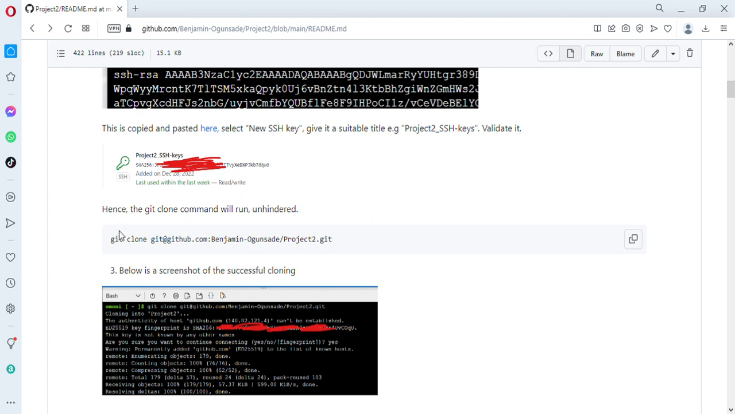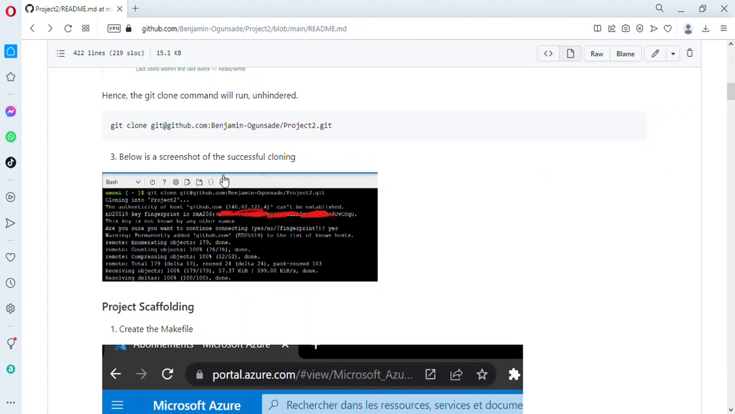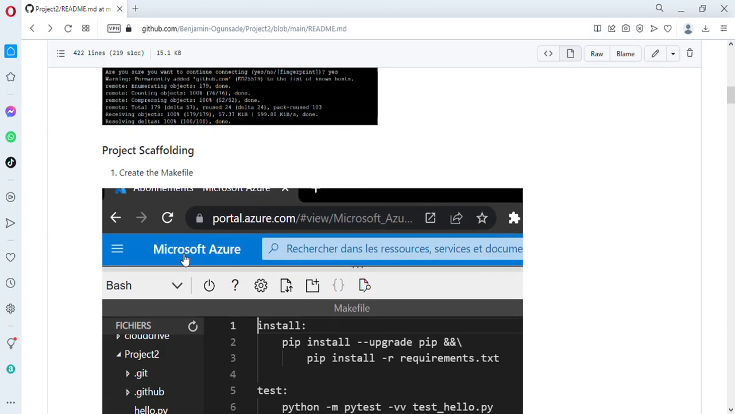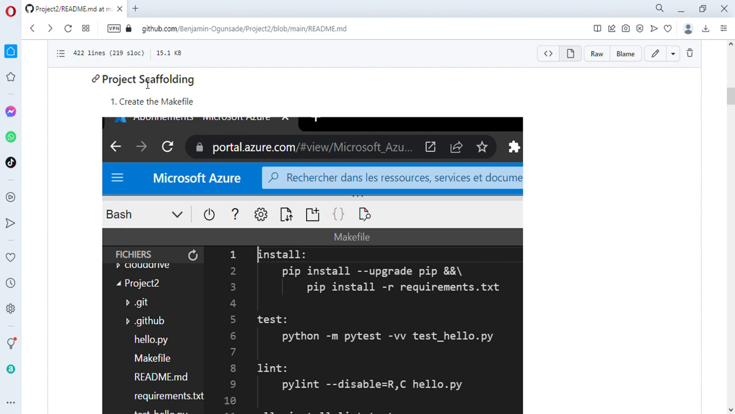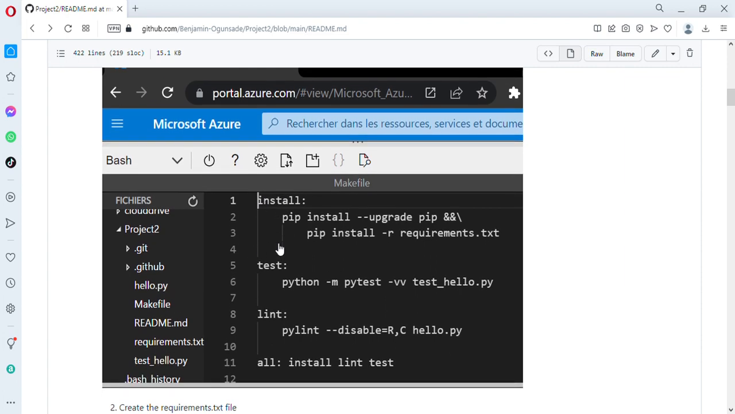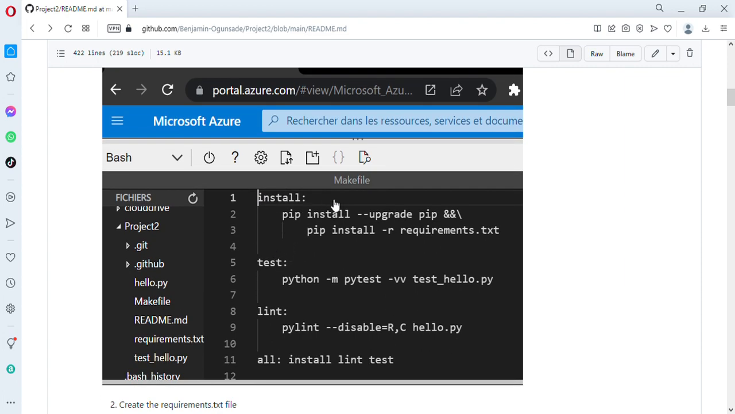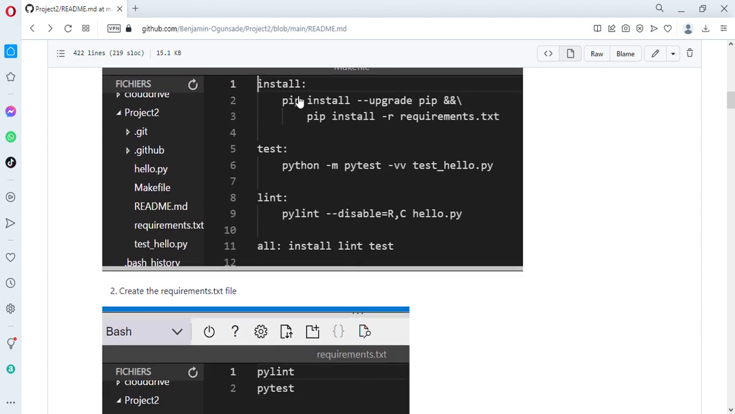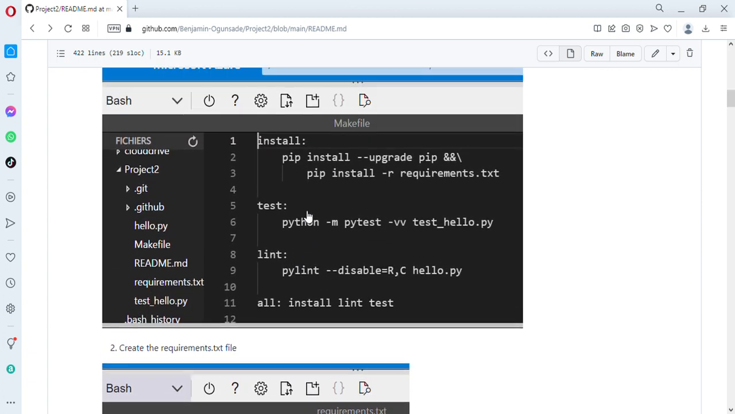Now I need to clone it down into my interface, to my terminal. So I've cloned it, and this is the result. Then this is just to show the scaffold of the files contained in the project. This is my Makefile. I'll come back to it to explain what each command means. Okay, let me just do it straight up.